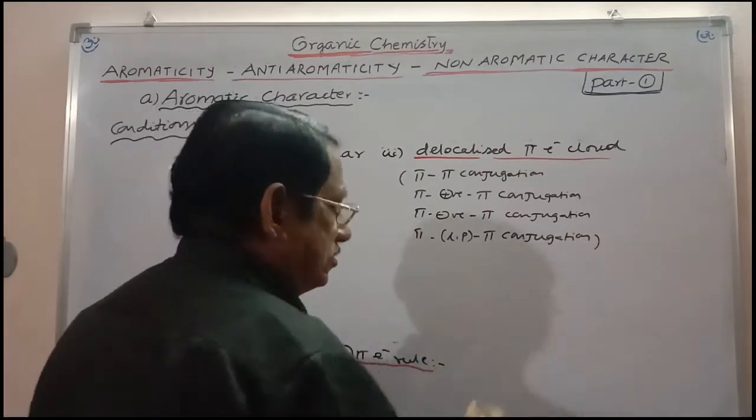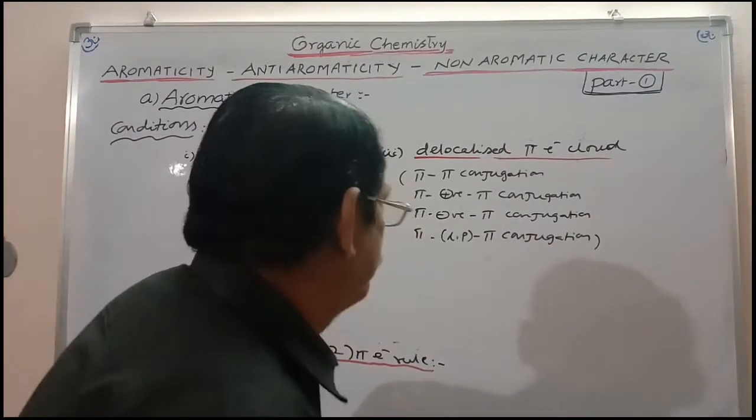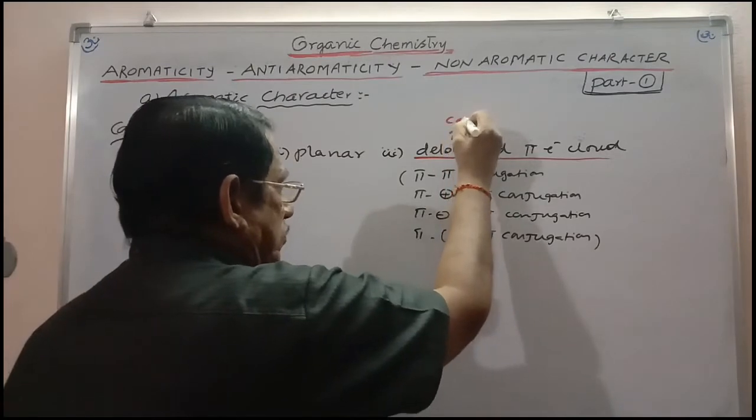There should certainly be conjugation. So delocalization will be present only when there is conjugation.